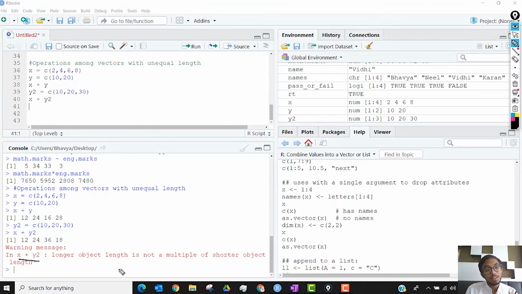This is essentially telling me that there might be some error, because 4 is not a multiple of 3. But the idea is it got replicated, the first element gets replicated always. If two are required, two get replicated, right?